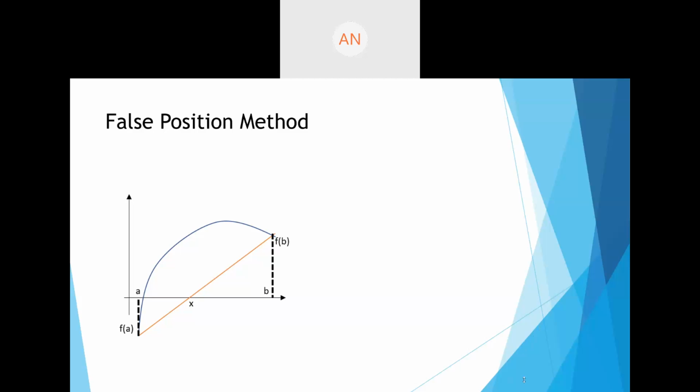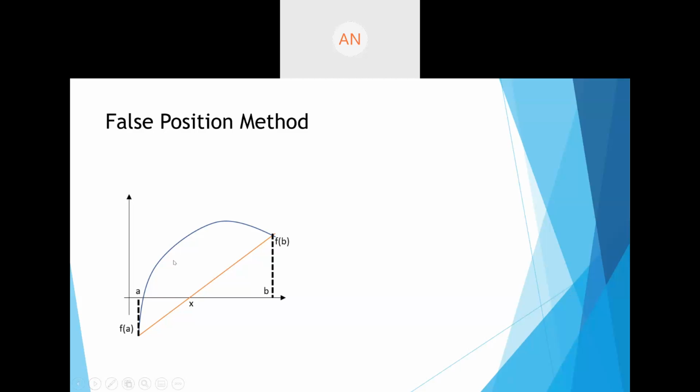So there is a doubt coming in. Yash is asking, what if the graph is above the x-axis only? If the graph is only above the x-axis, that means the function doesn't have a root. It has to cross the x-axis. At the point where it crosses the x-axis, that is your root, right? You cannot have a graph that is only above the x-axis, in that case the function will not have a root.